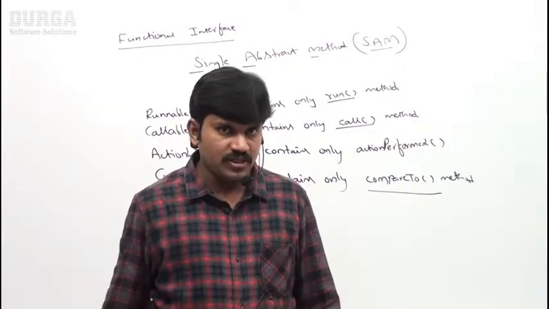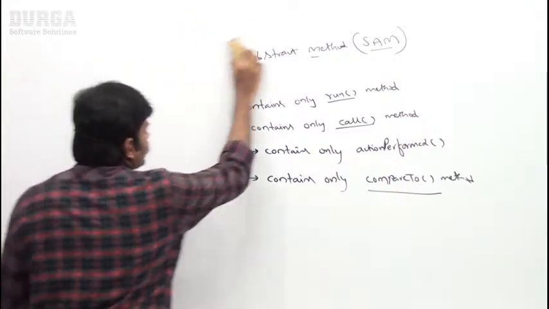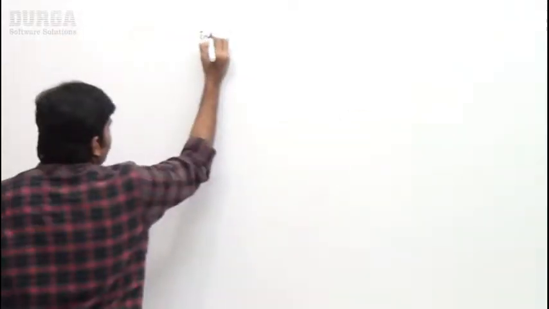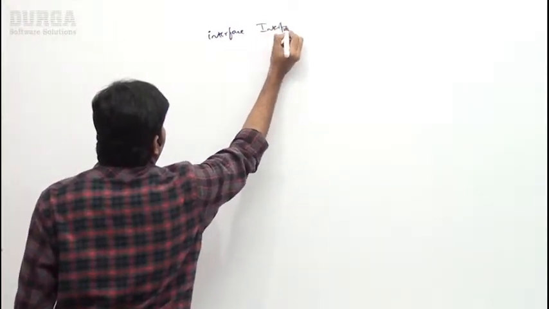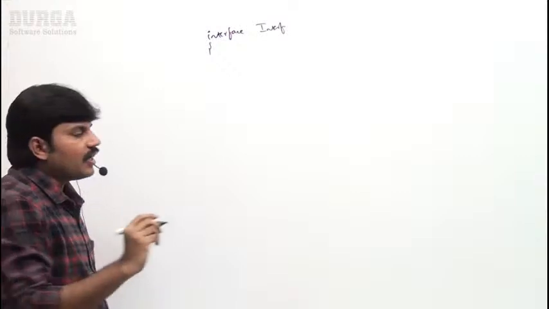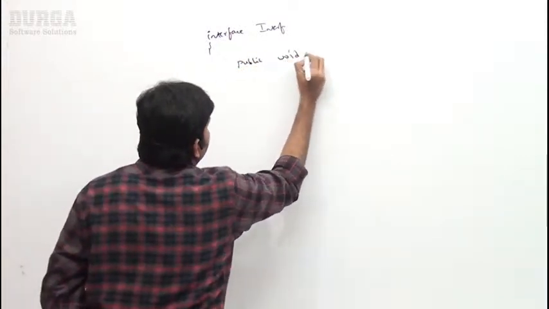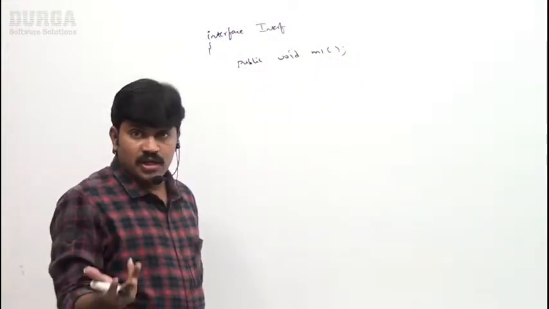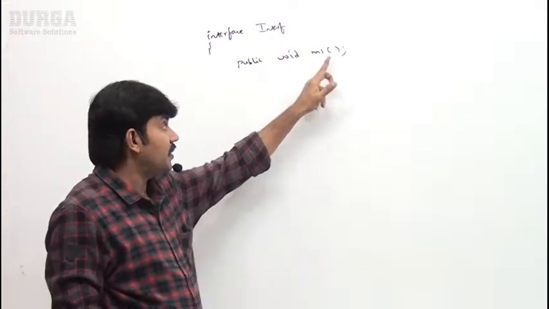Are you in a position to understand? Just have a look once. I'm taking a small example for this. Here, just observe, I'm taking one interface, Interf. Here I have one method, public void m1. Is it an abstract method or not? Every method present inside an interface is by default always public and abstract, you know, right?